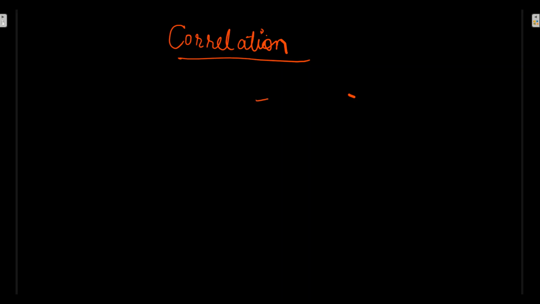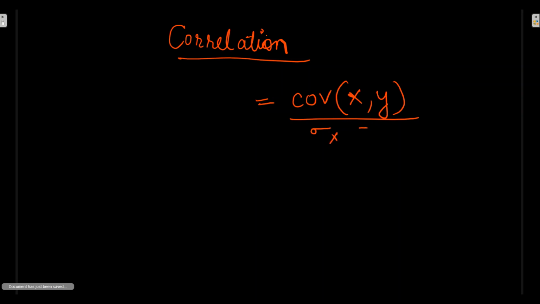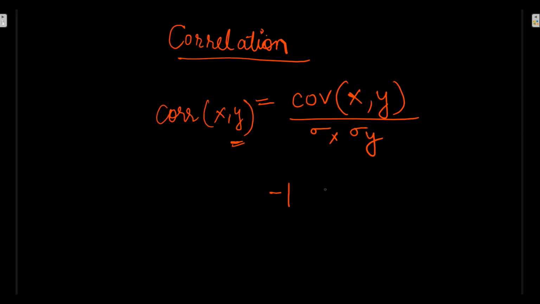We can refer to it as the covariance of X and Y divided by their standard deviations. Don't worry about the formula; I'll prove it with an example. And this value lies between -1 and 1. Let's understand this with an example.